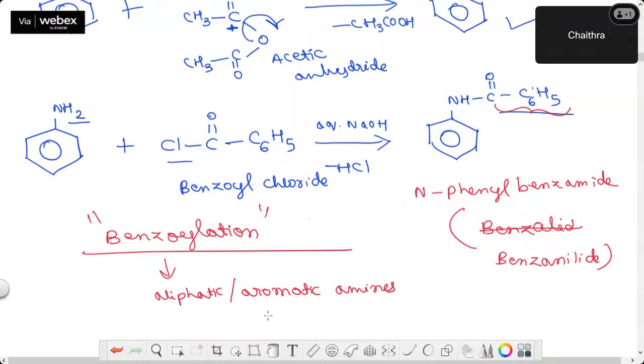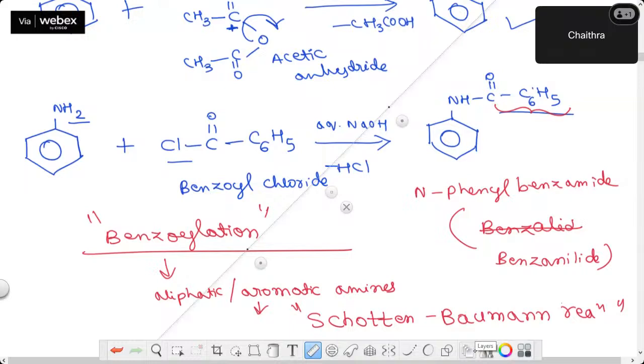That particular reaction has got a name, it is called the Schotten-Baumann reaction. Just have a note of this. So acetylation is different. This is different. Okay, this is not acetylation. This is benzoylation.